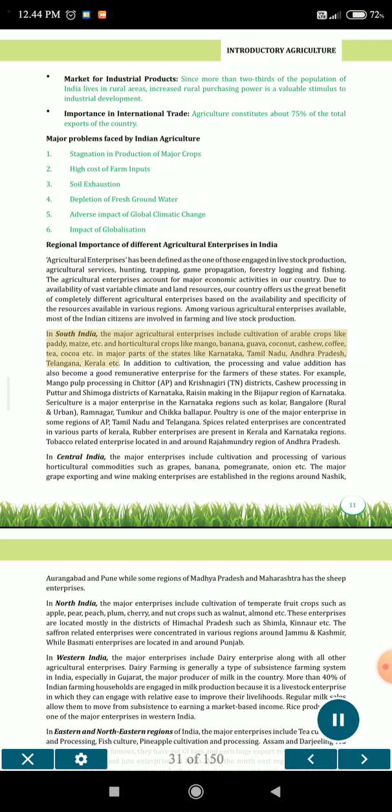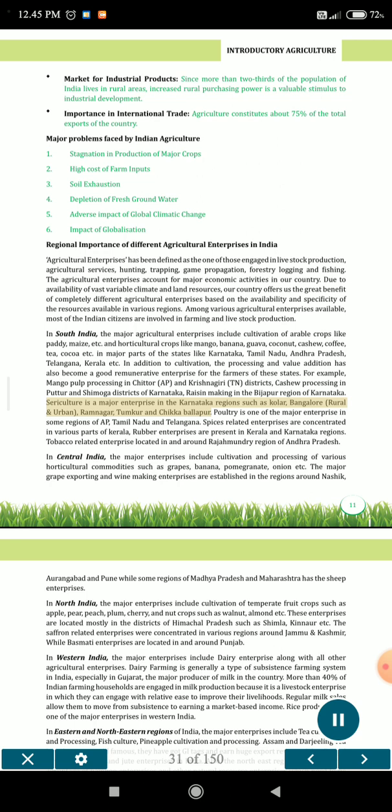In South India, the major agricultural enterprises include cultivation of arable crops like paddy, maize, etc., and horticultural crops like mango, banana, guava, coconut, cashew, coffee, tea, cocoa, etc., in major parts of states like Karnataka, Tamil Nadu, Andhra Pradesh, Telangana, Kerala, etc. In addition to cultivation, processing and value addition has also become a good remunerative enterprise for the farmers of these states. For example, mango pulp processing in Chittor, AP, and Krishnagiri, TN districts, cashew processing in Puttur and Shimoga districts of Karnataka, raisin making in the Bijapur region of Karnataka.